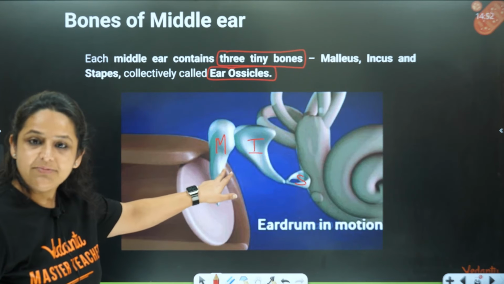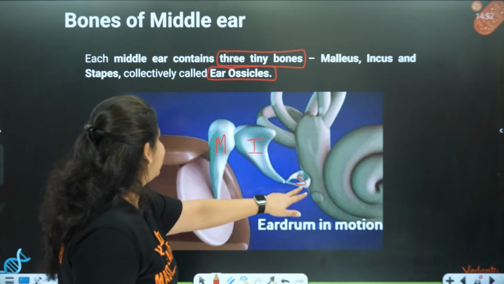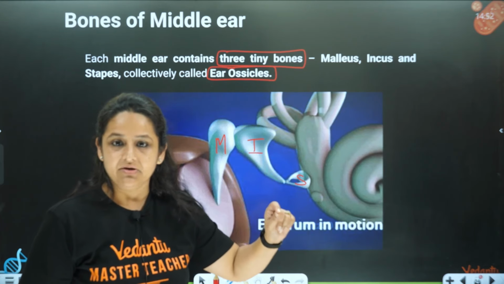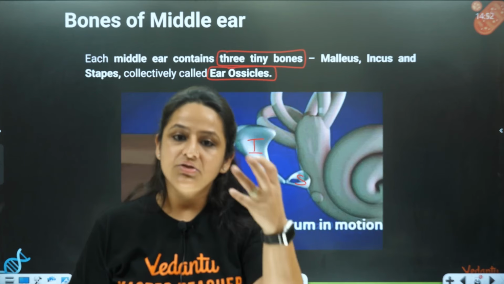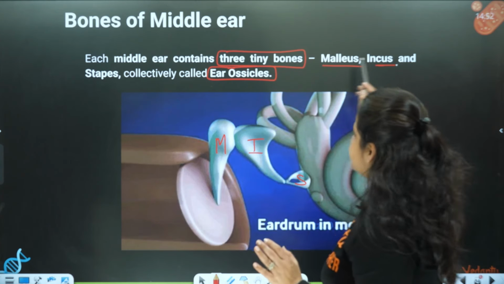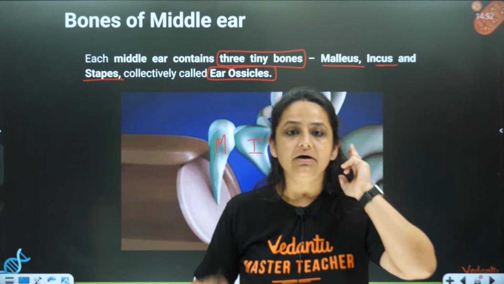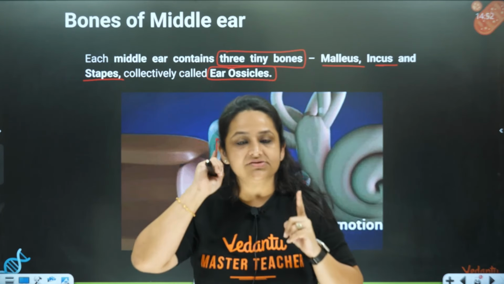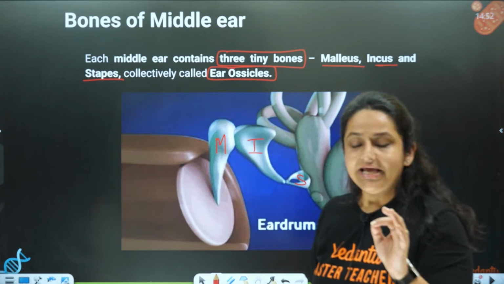Malleus is hammer shaped, incus is anvil shaped, and the stapes is stirrup shaped. So they are also called hammer, anvil, stirrup depending upon their shape. But their actual names are malleus, incus, stapes. So 3 here, 3 over here. So 3 plus 3 total is how much? 6. All right. So the total is 6.